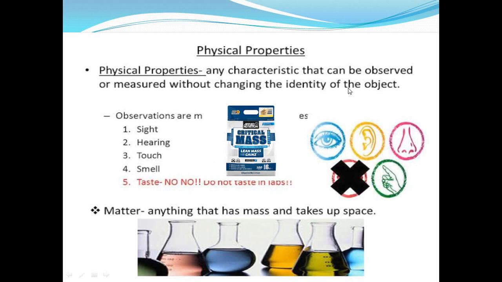So like the physical properties of the matter, if you have a piece of iron, it will still sink in the water. It will still conduct electricity. It will still conduct the heat, and so on. So the physical properties are properties that, number one, can be measured or can be observed by our five senses. Okay.